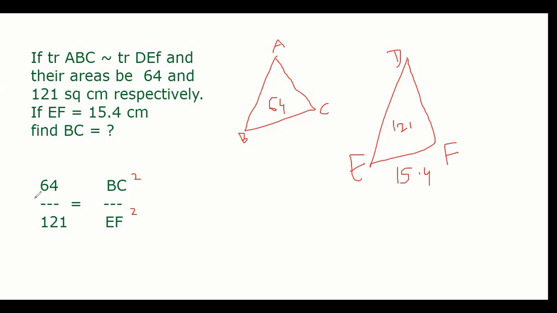So guys, don't try to do square BC and EF. Instead of that, take square root both sides. My question will become 8 upon 11 equals BC upon EF. That is the point. Equal to BC by EF, which is 15.4.